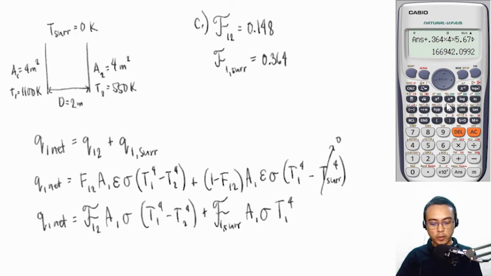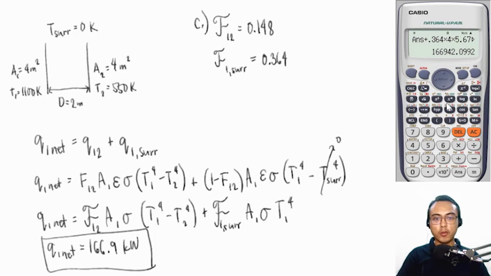Our net rate of heat transfer, Q1 net, is therefore 166.9 kilowatts. So that is how you solve problems involving radiation for black and non-black surfaces. It is very important for you to understand the problem because the context of whether you are solving for a direct heat exchange between two surfaces or the involvement of multiple surfaces will be discussed in the problem itself. That's it for the basics of radiation heat transfer.